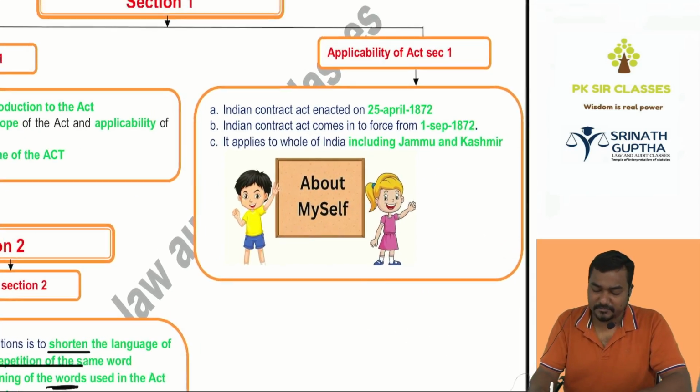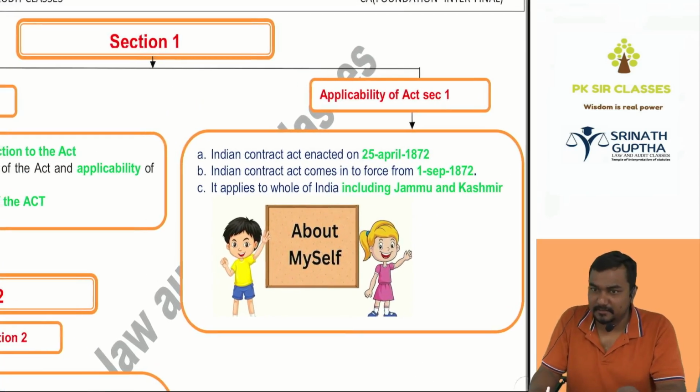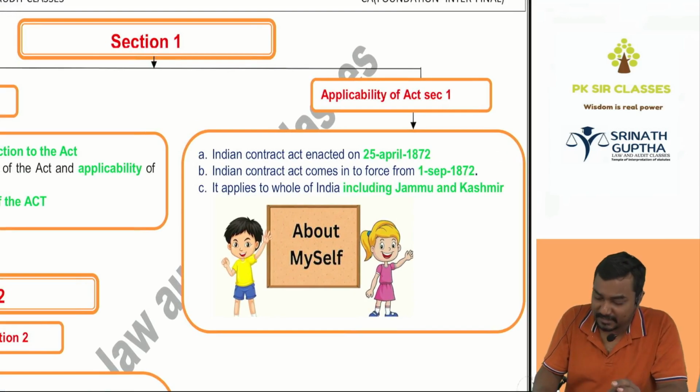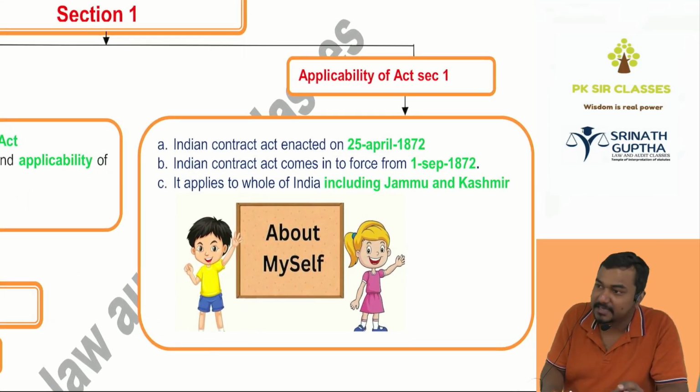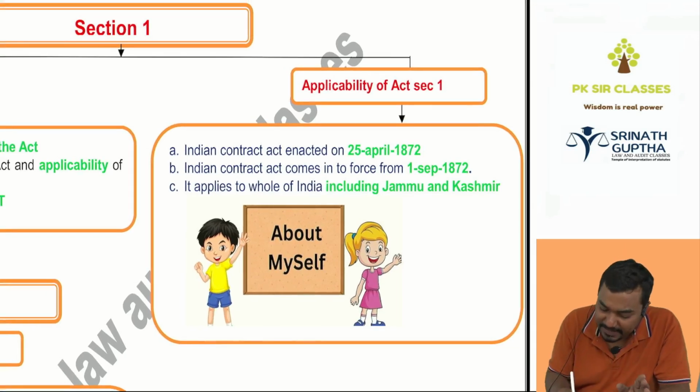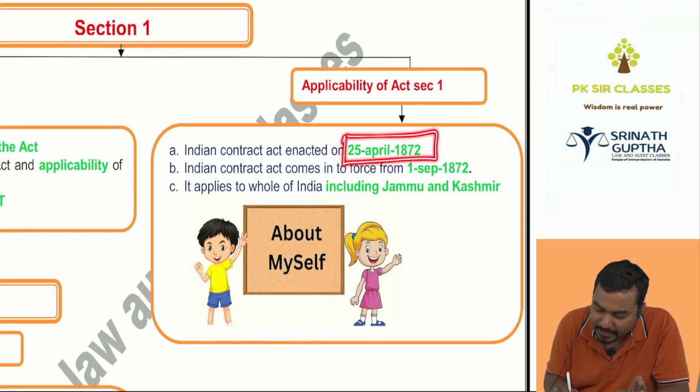So let us come to section 1 of the Indian Contract Act. The first section explains that the name of the act is Indian Contract Act. This act was enacted on 25th April 1872.